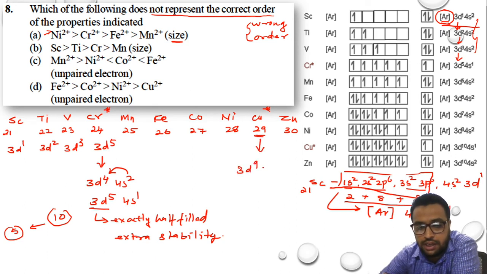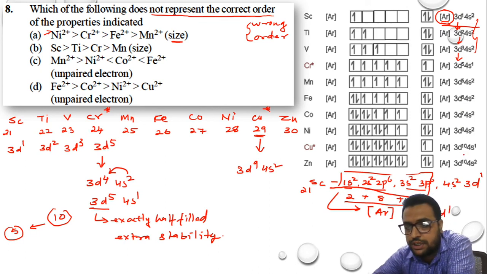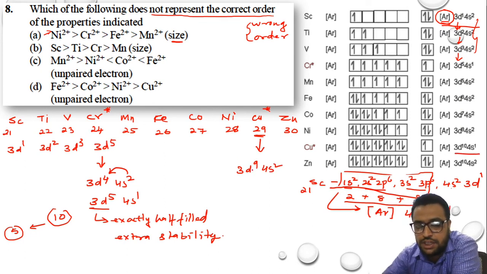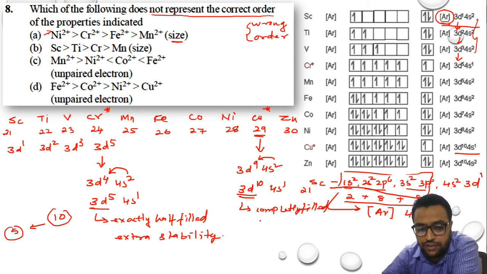Copper should be 3d9 and 4s2. For copper it has been written here 3d10 4s1. Initially it was 3d9 4s2. One electron migrated to d, making it 3d10 4s1. Now the d orbital is completely filled. If we have a completely filled electronic configuration, this also gives extra stability. So chromium and copper are exceptions in the first transition series, because chromium is exactly half-filled and copper is completely filled. They gain extra stability.